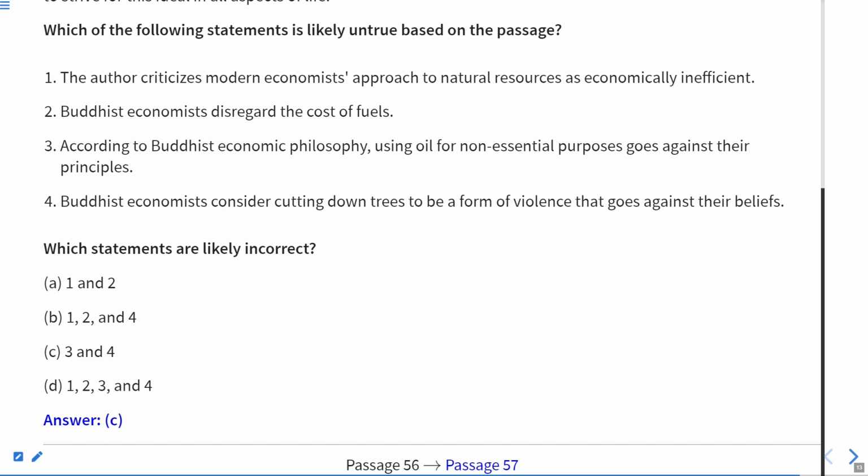So if we see the options as well, it is given 1 and 2. We know well that 1 is absolutely correct. Sorry, it is not actually the correct answer, but the correct statement, whereas they are asking about the incorrect statement. 1, 2, and 4? No, it is not possible because 1 is correct. 3 and 4, we know well that this is incorrect. And if we talk about D, that is 1, 2, 3, 4, again it includes 1, which is the correct statement. So C will be the correct answer, that is 3 and 4.